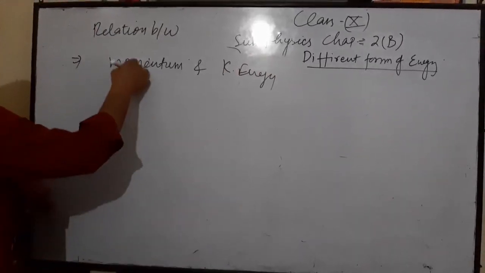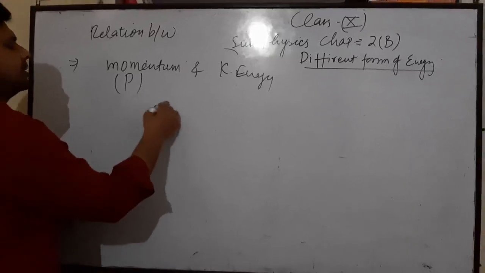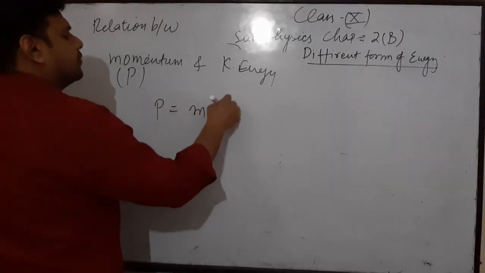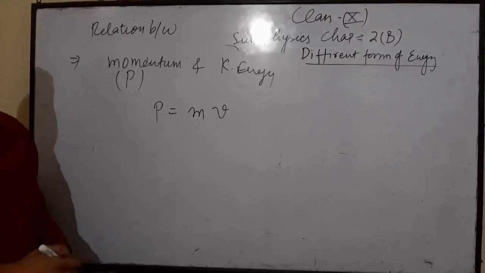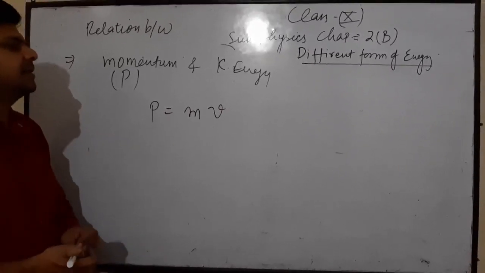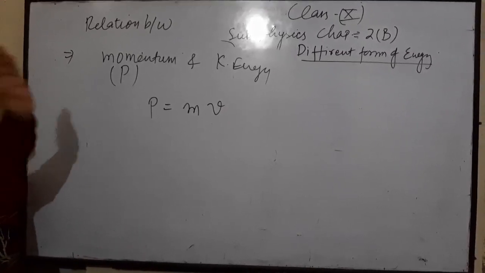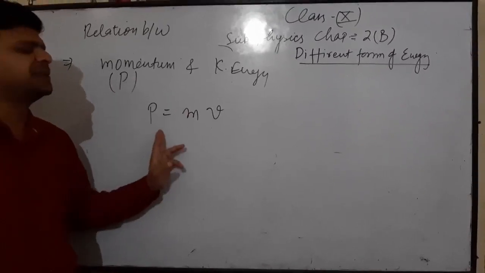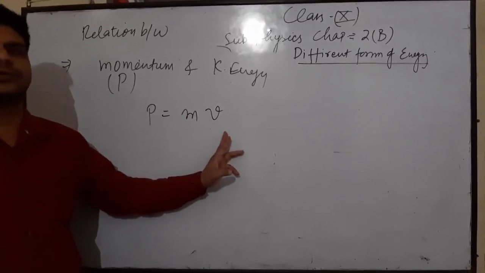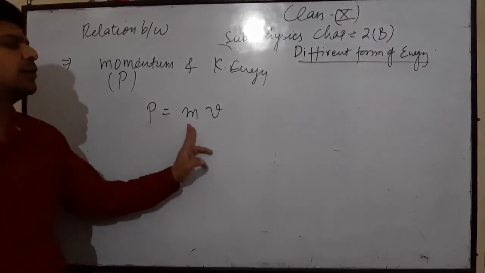The symbol for momentum is P, and the formula for momentum is mass into velocity. This is the momentum. Kinetic energy, we have done it. So now I am explaining to you the relation between momentum and kinetic energy. The formula for momentum is P is equal to mv. This is a vector quantity and the SI unit of this quantity is kilogram meter per